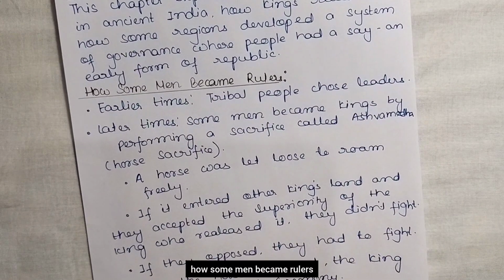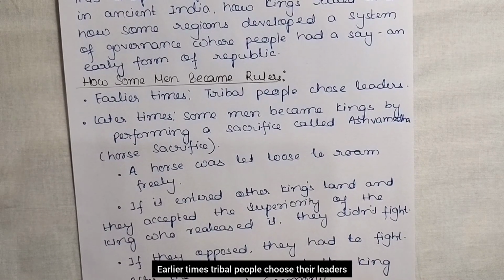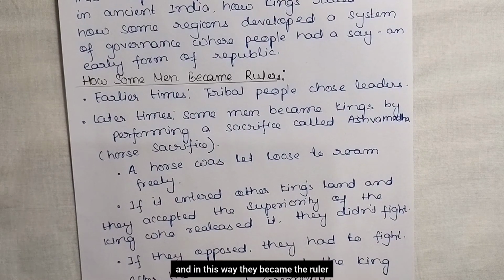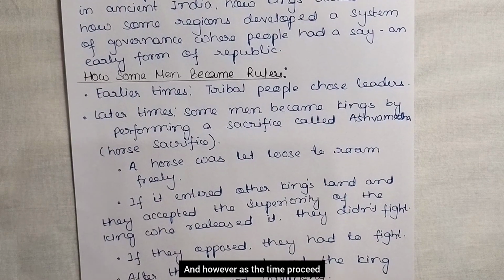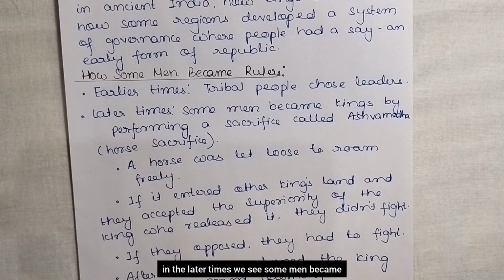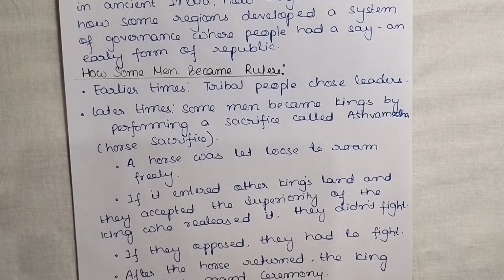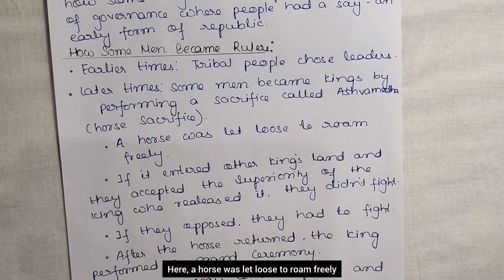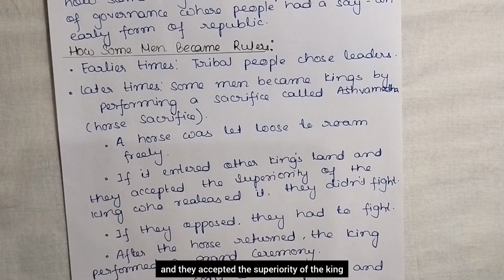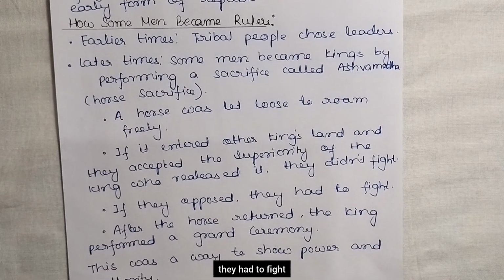So how some men became rulers? Earlier times, tribal people chose their leaders. So tribal people used to choose their leaders among them, and in this way they became the ruler. However, as time proceeded, in the later times we see some men became king by performing a sacrifice called Ashwamedha, that is the horse sacrifice. Here, a horse was let loose to roam freely, and if it entered other kings' land and they accepted the superiority of the king who released it, they didn't fight. But if they opposed, they had to fight.